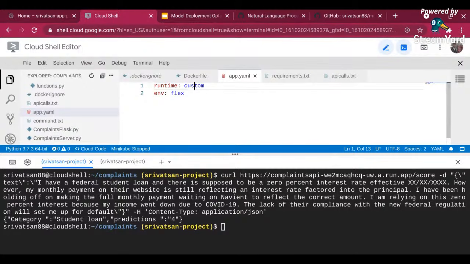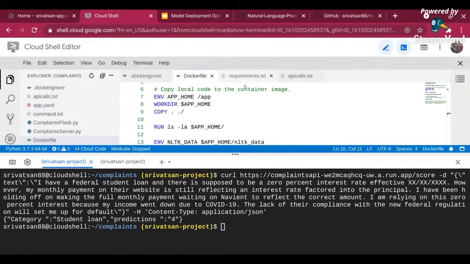App Engine Flexible and App Engine, there are two different things in Google. App Engine allows you to deploy a Python application itself. If you are familiar with Cloud Foundry or any other deployment environment similar to that, you don't have to create a container, Dockerfile and everything. You can deploy the Python app, bundle all the dependencies. But since machine learning projects typically have a lot of dependencies, what I typically like is to create a container. That's why I want to create a custom runtime, and I'm giving environment as App Engine Flexible, right? These are the only two parameters that you need to add.